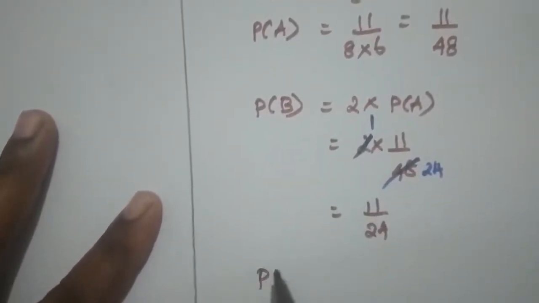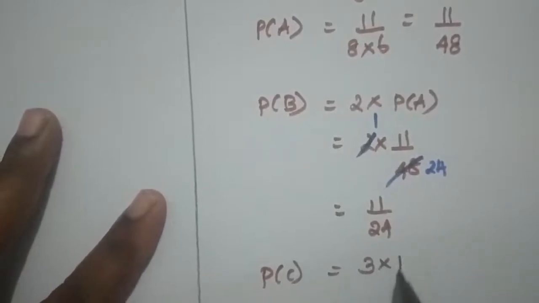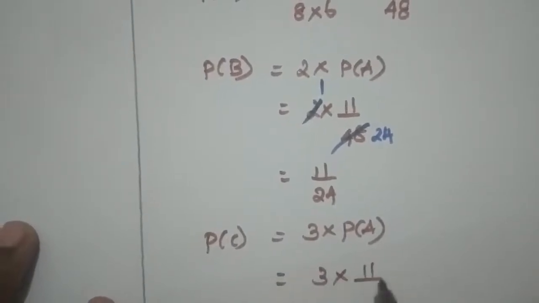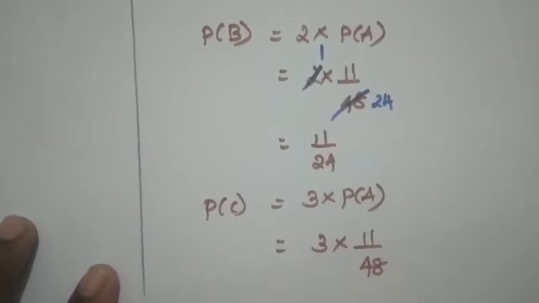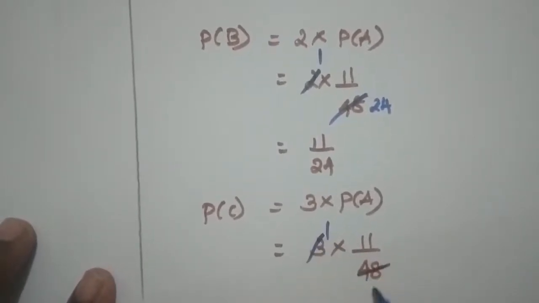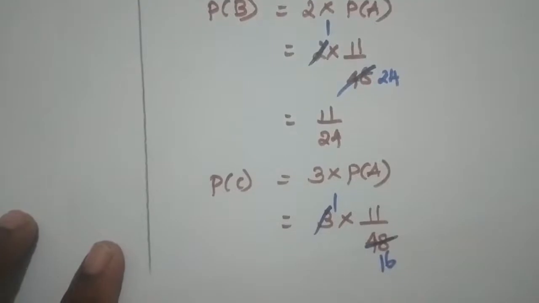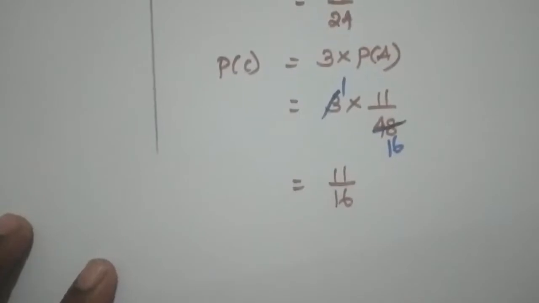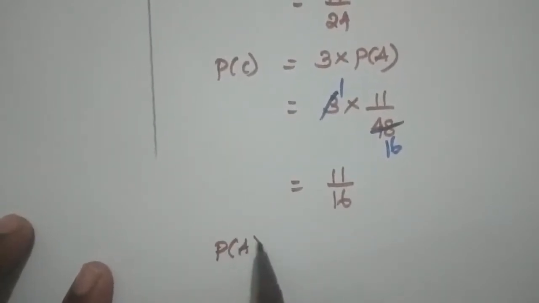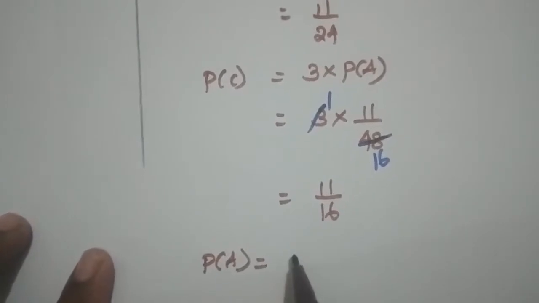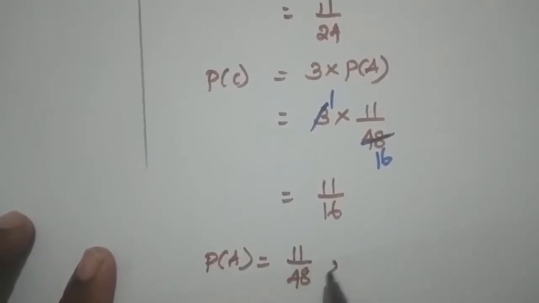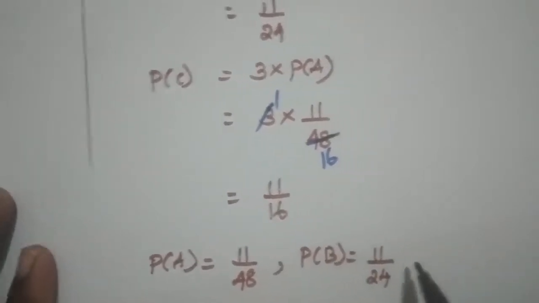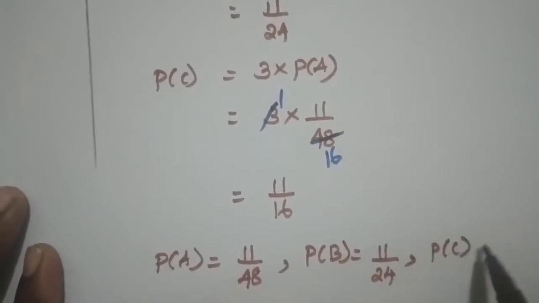And P of C is 3 times P of A, which is equal to 3 into 11 by 48. You can cancel by the 3 table: 1 3 is 3 and 16 3s are 48, which is equal to 11 by 60. Now we write P of A is equal to 11 by 48, P of B is equal to 11 by 24, and P of C is equal to 11 by 60.